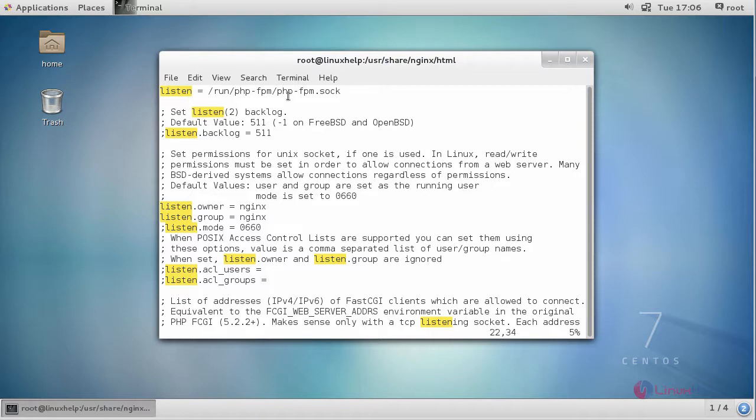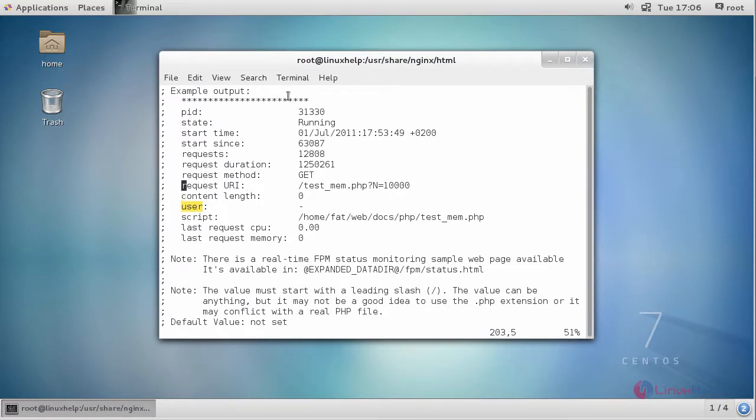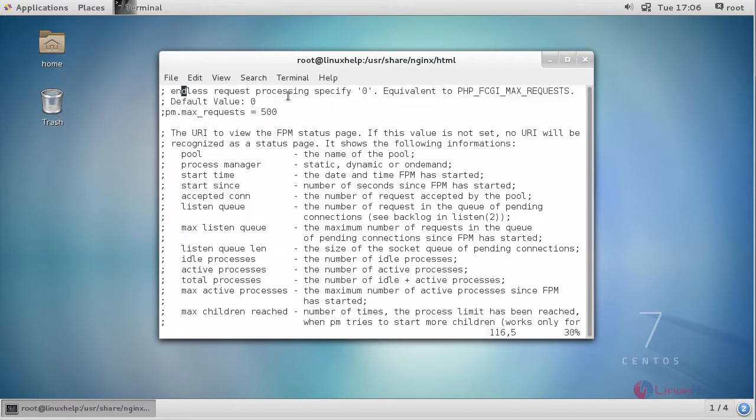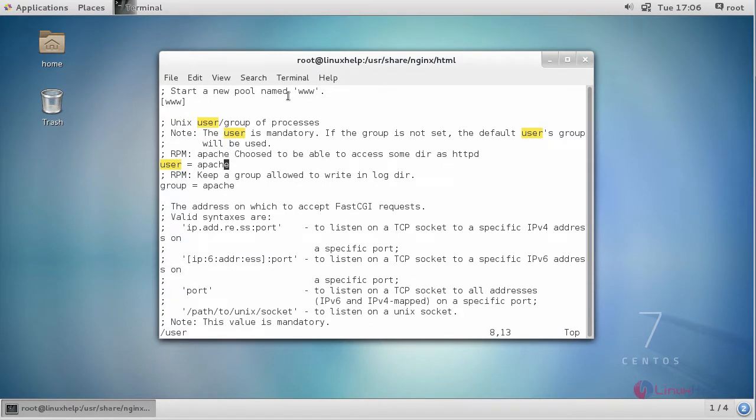Similarly, change the user from apache to nginx, and the group as nginx.